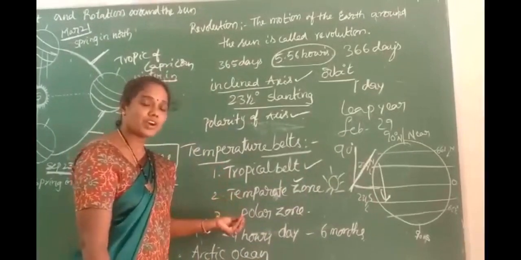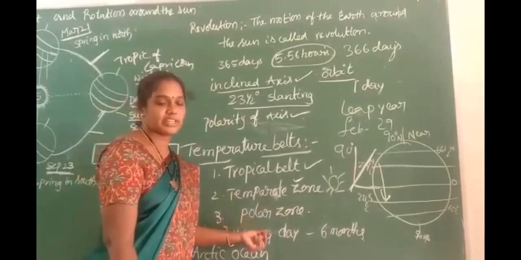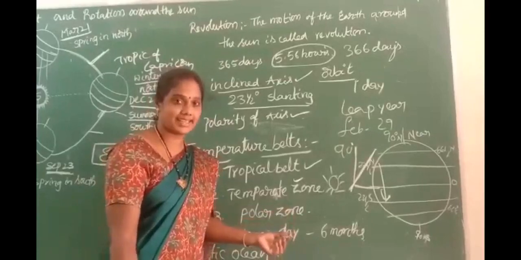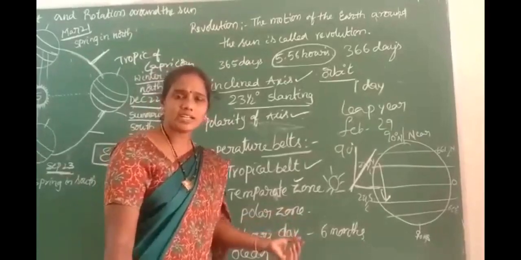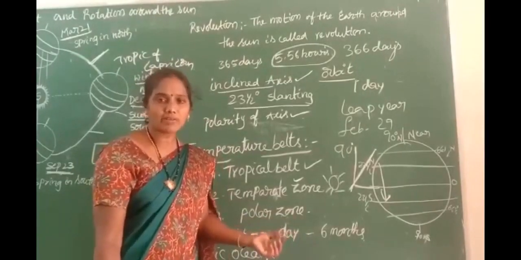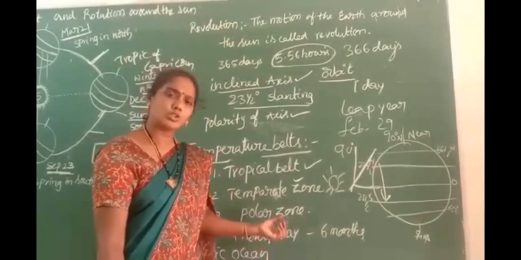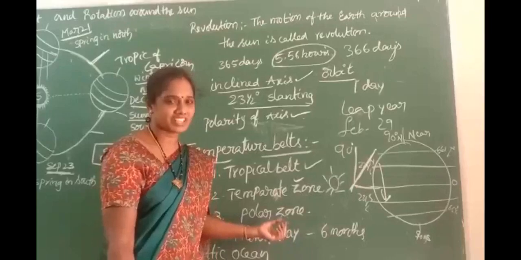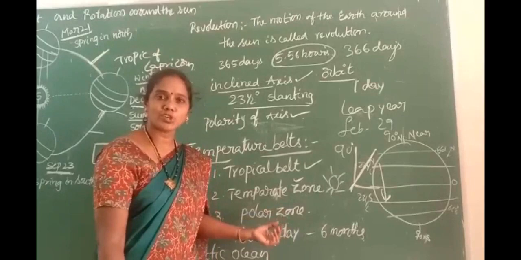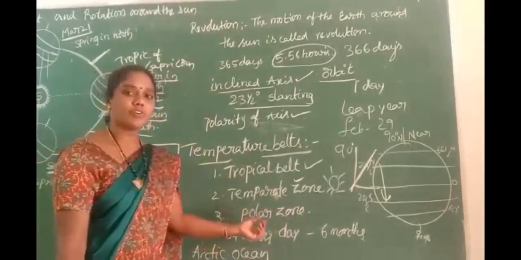And next, we go forward from the equator towards the North Pole and South Pole. The region is called the polar zone. We have to reach the North Pole entirely and also the South Pole. We did not consider the South Pole as a polar zone because it is totally frozen. Okay, we come to the conclusion that both are polar zones, but we have to especially note that the North Pole is a polar zone and the South Pole is a totally frozen continent, Antarctica. Okay, children, we have to go forward to the North Pole.